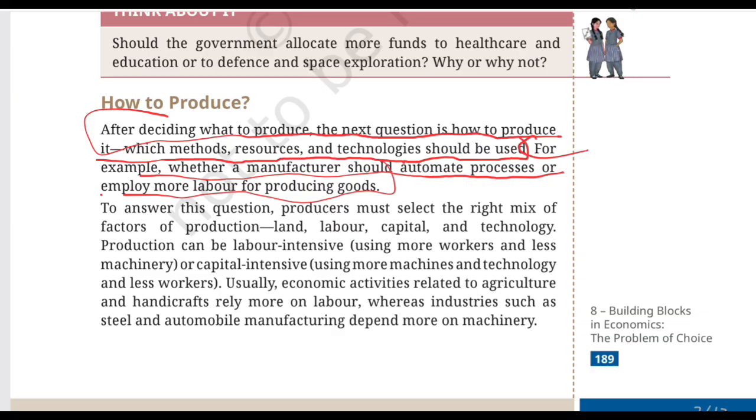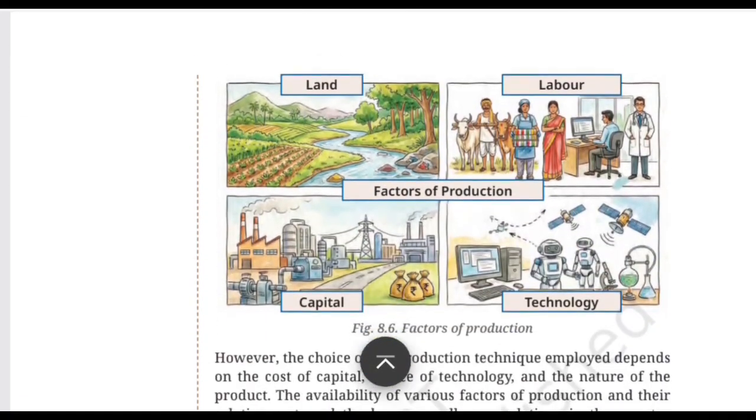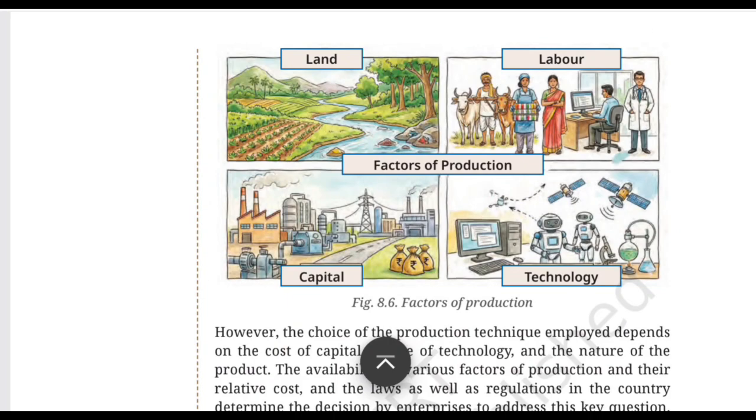Moving ahead to understand Figure 8.6 given in your textbook, which covers the concept called factors of production. Now, look at this image. It is showing us four factors of production, which include land, labor, capital, and technology. Let's understand each one of them.